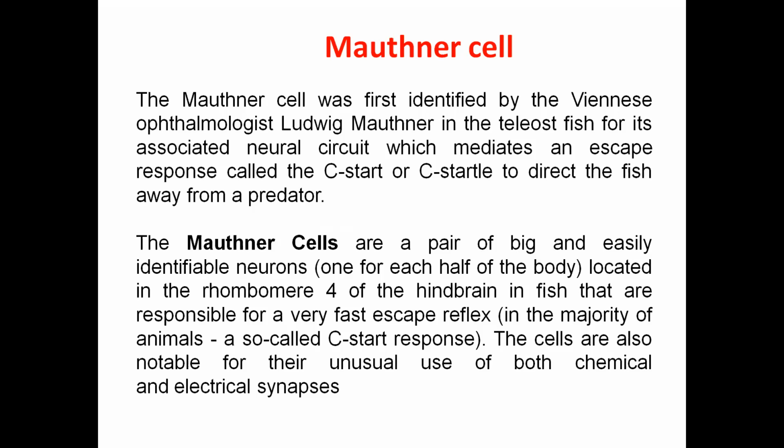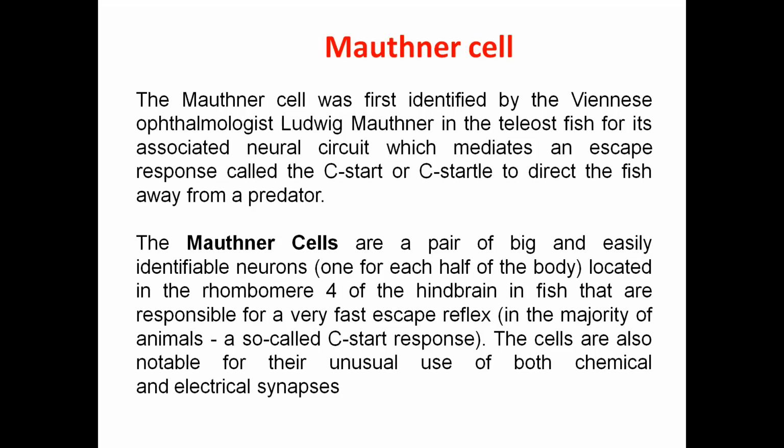Fish brain has three parts: the forebrain, the midbrain, and the hindbrain. Forebrain means the front-most part, midbrain is in between, and hindbrain is the last one. In the hindbrain of the fish there is a chamber known as rhombomere 4. These neurons, the Mauthner cells, are located there, and they are responsible for a very fast escape reflex, known as the C-start response.